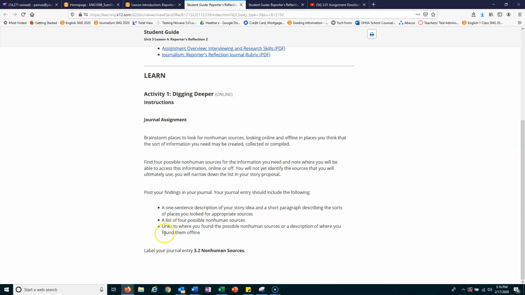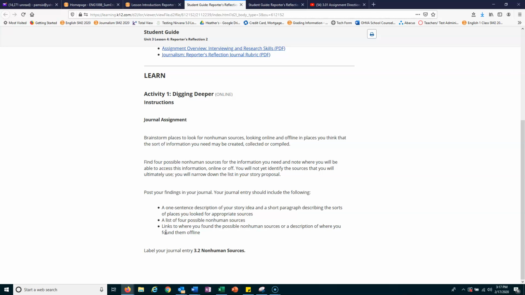So then links where I would find those. So if I'm looking at Animal Planet, I'm just going to type in the link to the Animal Planet, right? If I'm looking at CNN, I would just type in a CNN link, right? So those are the places that I could kind of look. I don't necessarily need a direct link to a source that's telling me about that, not quite yet. You eventually are going to need those things. So if you want to do that now, that's fantastic. But I just need an idea of where to look for those things.